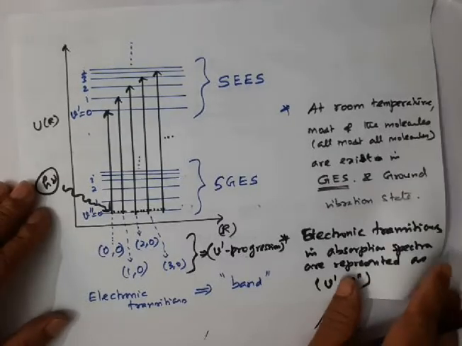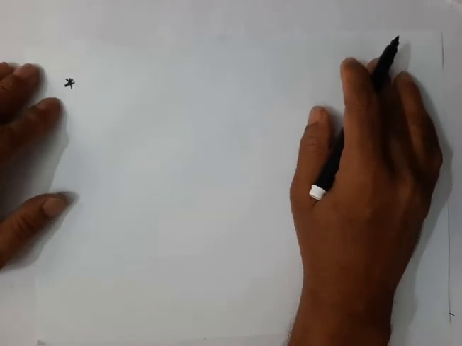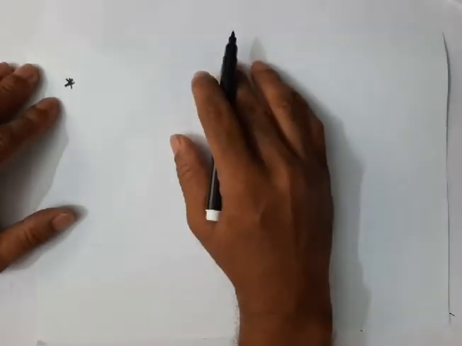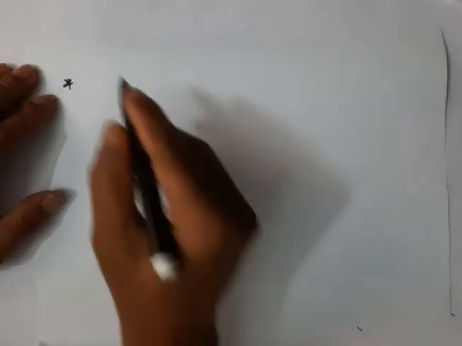Then the next one. Listen. When we take electronic spectra, especially absorption spectra, and not only absorption spectra but also emission spectra, in general the vibrational changes that occur in an electronic transition lead to what we call coarse structure. So let me take this one.